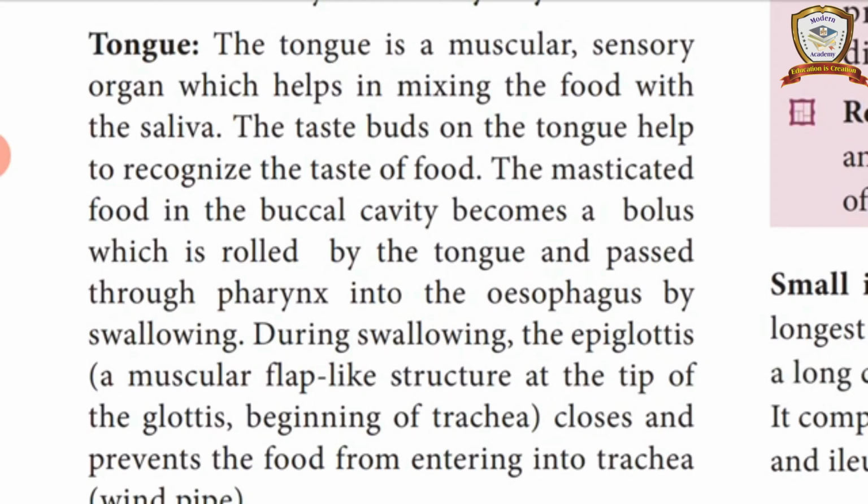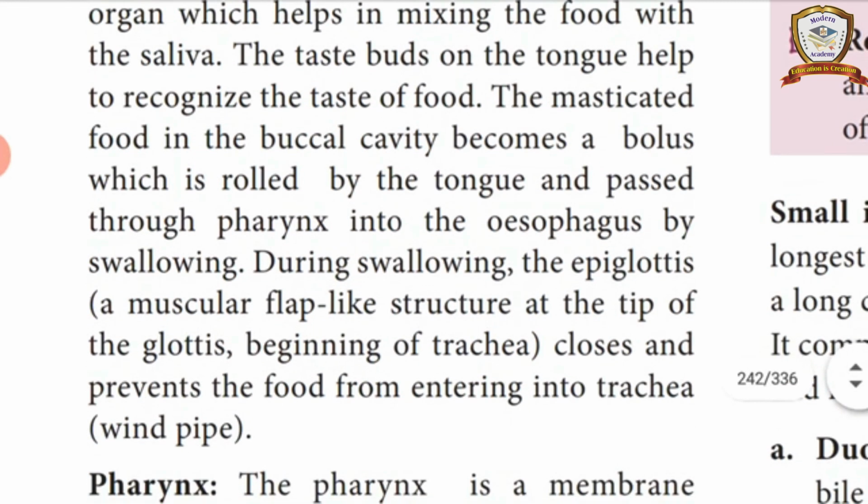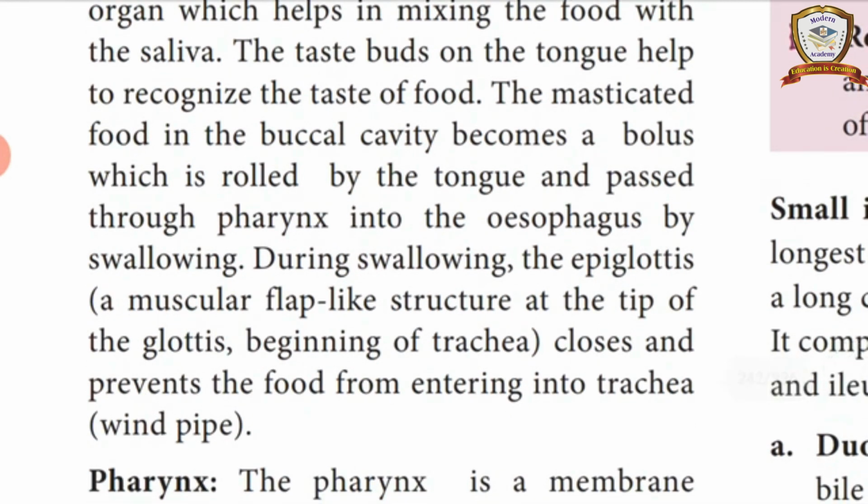After chewing, that food is called bolus. This is rolled by the tongue and passed through the pharynx into the esophagus. For swallowing this food, the tongue is used. So first it is used to taste the food, then to mix the food with saliva, and then to swallow the food.